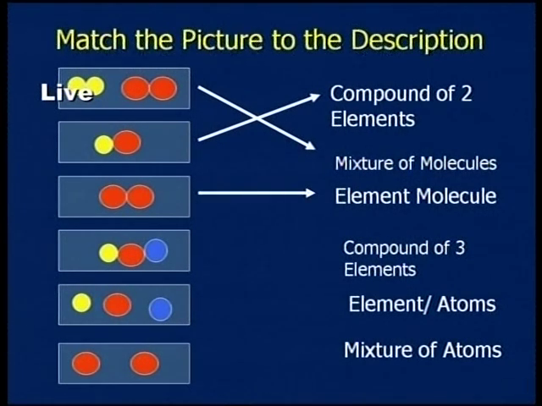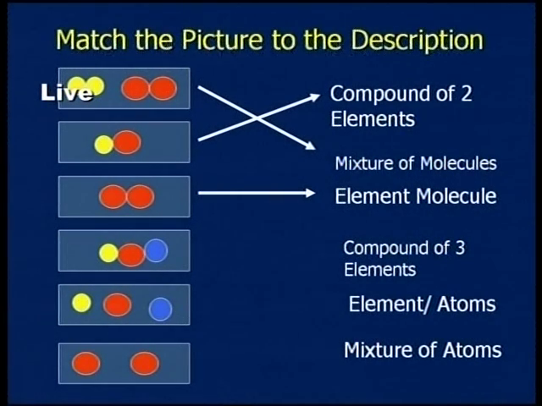When you see the next one, we have an element molecule, where both atoms are the same. For example, H2, N2, O2: H2 means hydrogen, N2 means nitrogen, O2 means oxygen. In all of these there are two atoms of the same element, and we call it an element molecule.